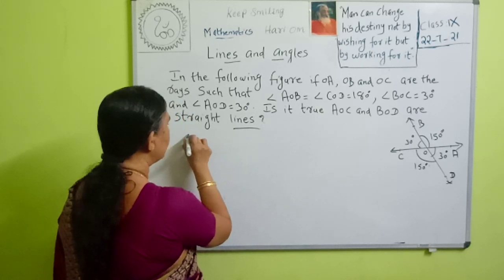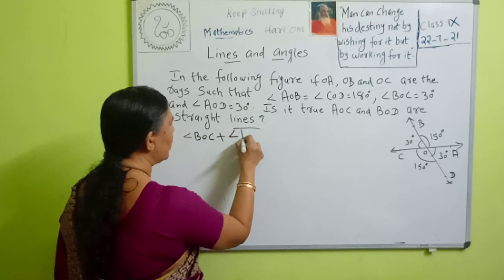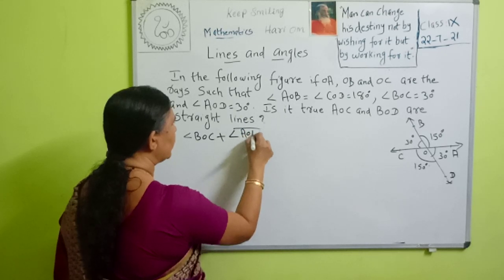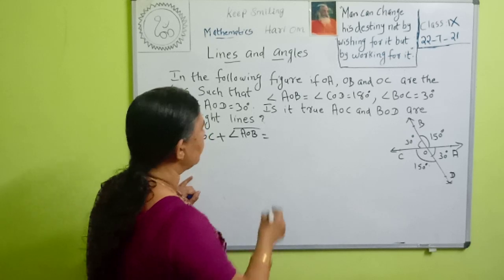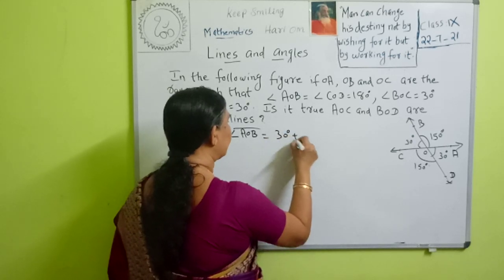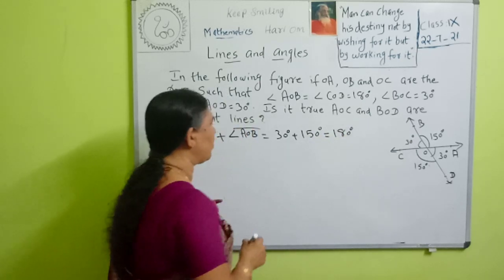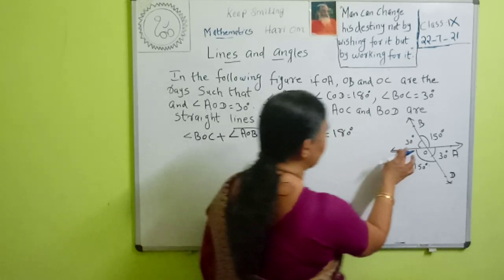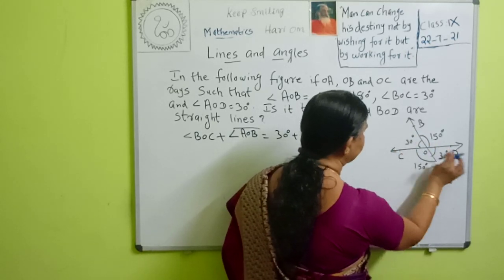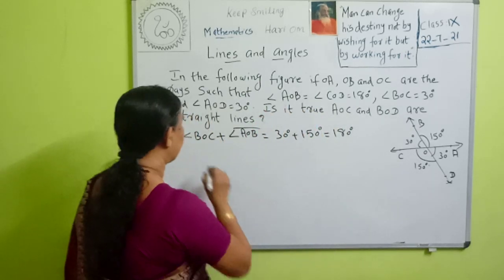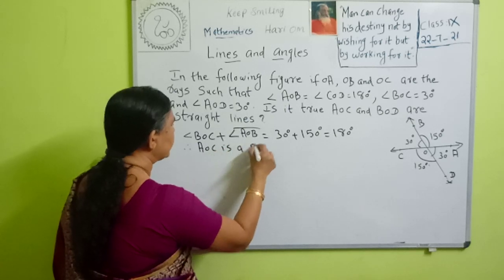Angle BOC plus angle AOB is equal to 30 degrees plus 150 degrees, that is equal to 180 degrees. So the sum of the angles on this line, these two angles, angle BOC plus angle AOB, is equal to 180. Therefore, we can say that AOC is a straight line.